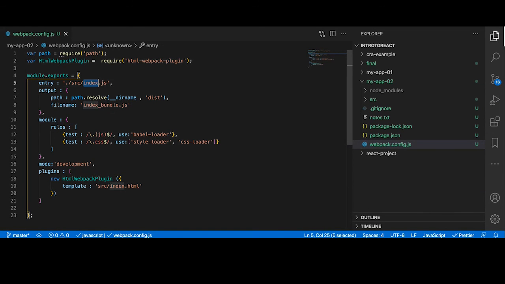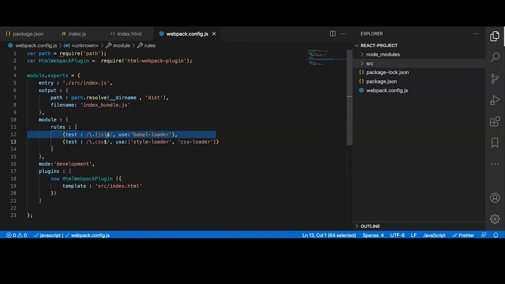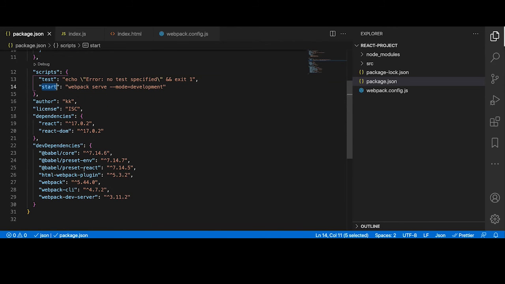Okay, so coming back, we specified the entry file. In our case, it is index.js. The name could be anything. The output, where do we want the package to be built, right? And then we are specifying some rules. So what I'm saying here, right? I'm saying that whenever you find any JS file, use Babel loader, which is installed in our dependency, right here.